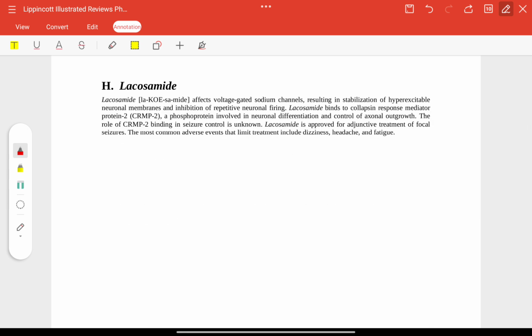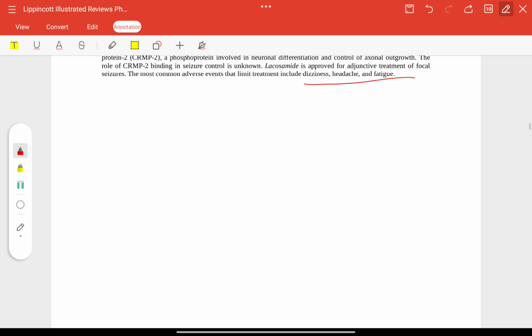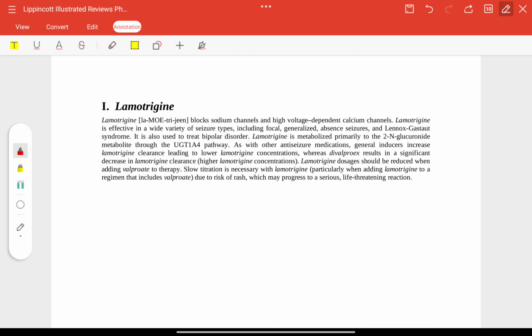Lacosamide. It will affect voltage gated sodium channels. Dizziness, headache, and fatigue are adverse effects. Lamotrigine blocks sodium channels and voltage dependent calcium channels. It is used for a wide variety of seizures: focal, generalized, absence seizures, Lennox-Gastaut syndrome, bipolar disorder.